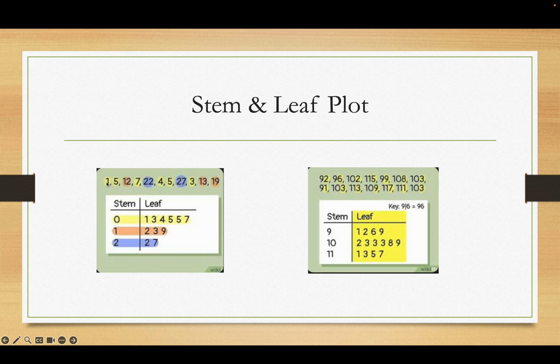So this is like 0, 1, 0, 5, and then 12 doesn't start with a 1 or a single digit. So all the ones that start with a single digit of 0, because 1 is really 0, 1, 5 is really 0, 5, they get listed out. And then all the ones that begin with a 1 get listed out. And then all the ones that begin with a 2. And here's the thing about the stem and leaf plot. You have to put them in order. Here's the second thing. If you notice the second diagram, it says key 9|6 equals 96. You really should include that key all the time.